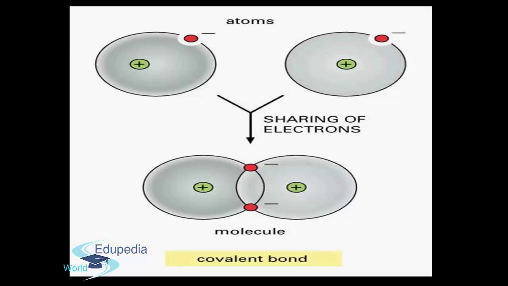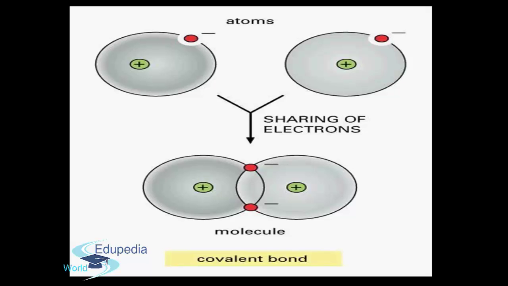Now you have seen that non-metals usually have 5, 6, 7 electrons in the outermost shell of their atoms, except carbon, which has 4, and hydrogen, which has just 1 electron in the outermost shell.